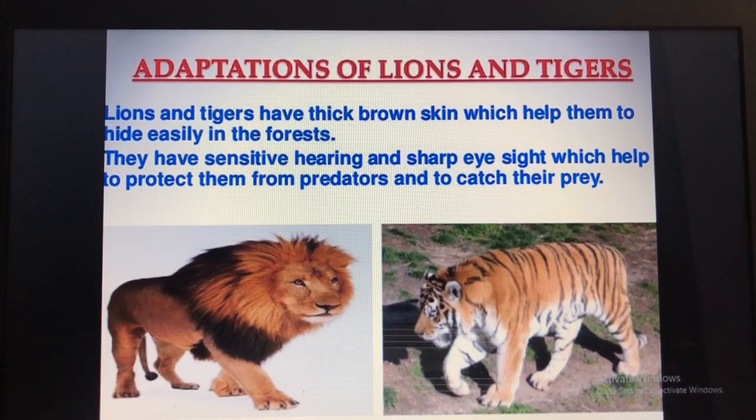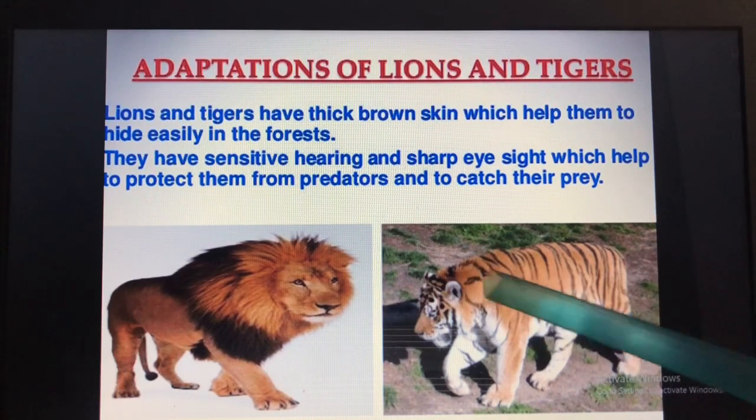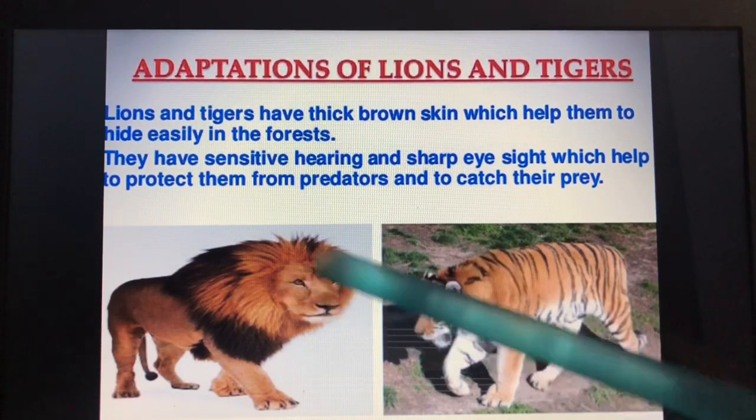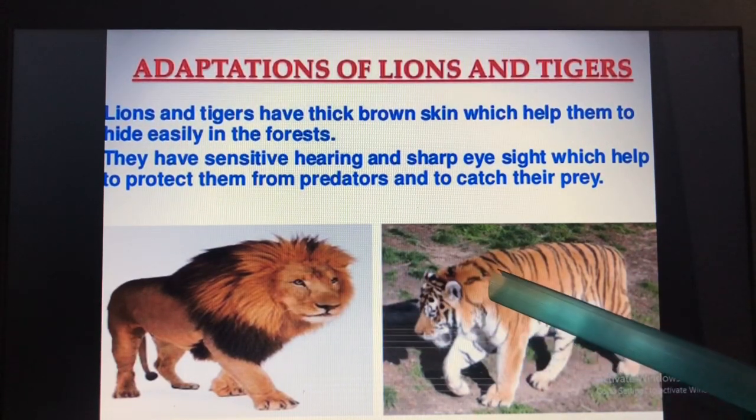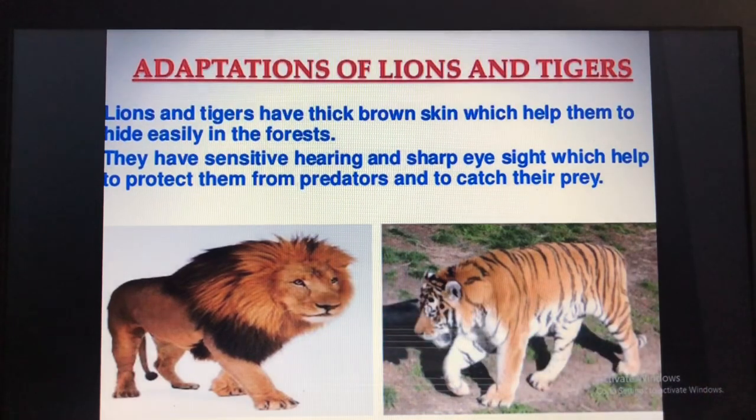Then, adaptations of lions and tigers. How are lions and tigers adapted? Lions and tigers have thick brown skin which helps them to hide easily in the forest. You can see this thick skin and brown color here also. This is the tiger, this is the lion.